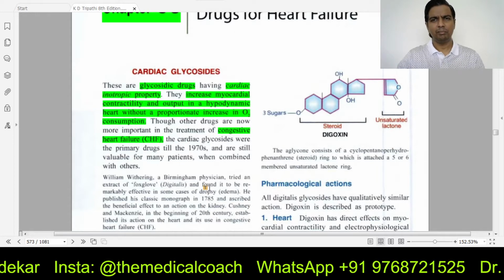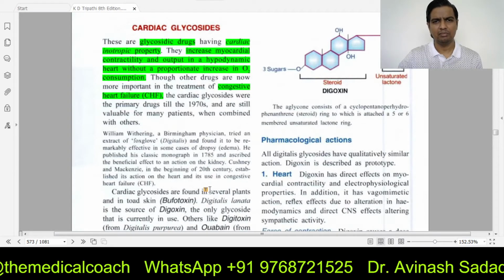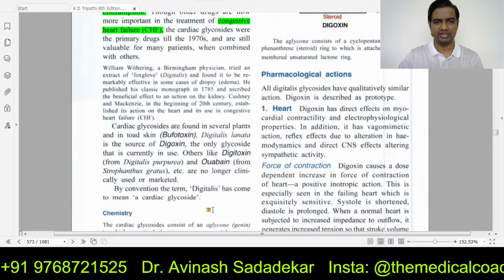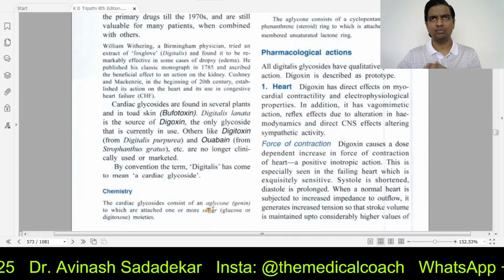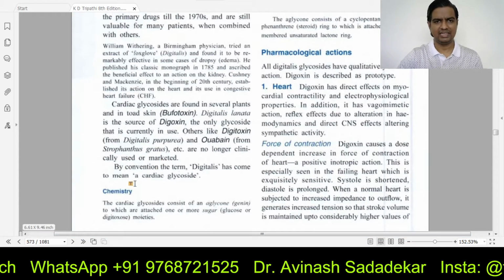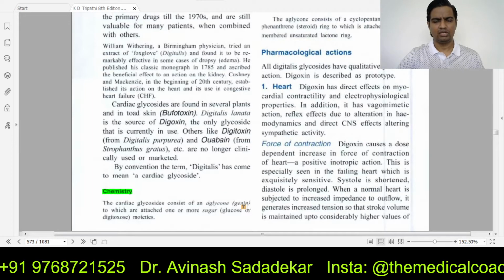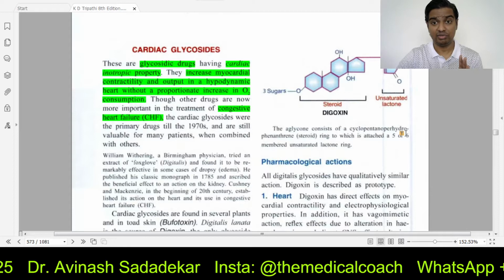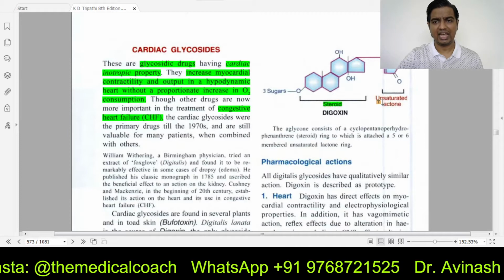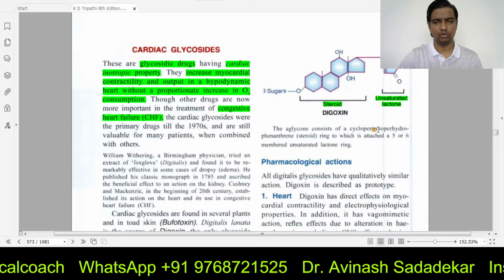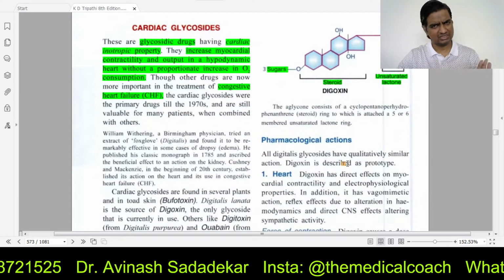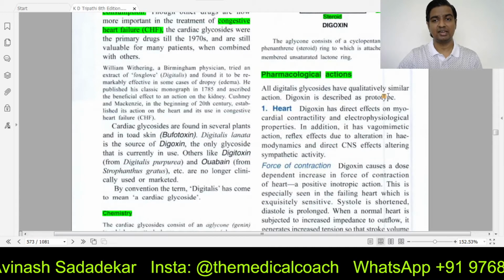Okay. Well, many more drugs have come in the market, but originally the only medicine that worked for heart failure was cardiac glycosides. Now you need to skip all these things that I am not really discussing with you, okay? And directly jump on to the important parts like chemistry, okay? Chemistry, what you need to know for your MCQ sake is: every cardiac glycoside has a steroid ring and an unsaturated lactone component and sugars. MCQ. That's it. Move on. Let's talk about the pharmacological action.